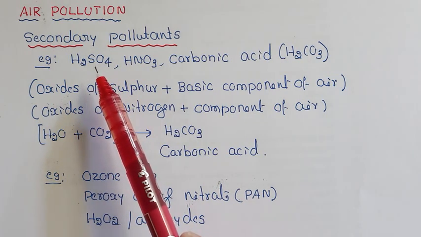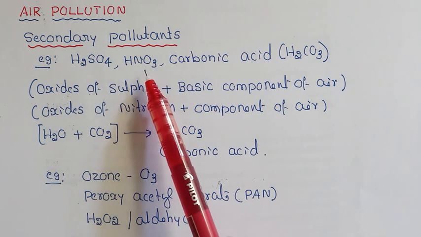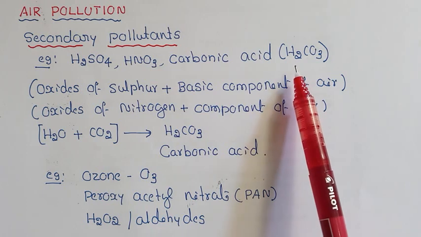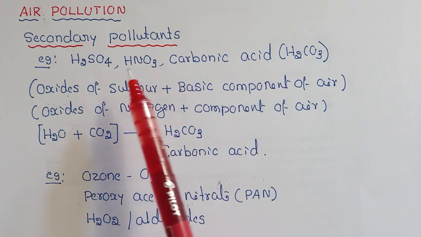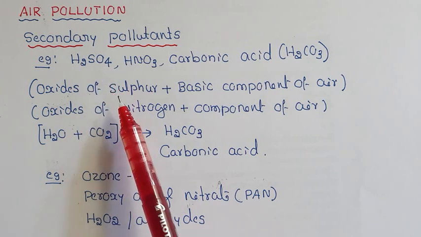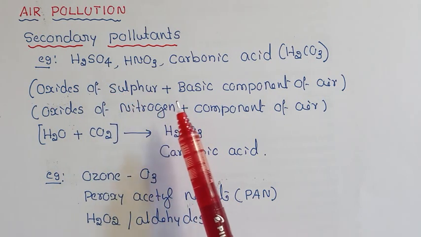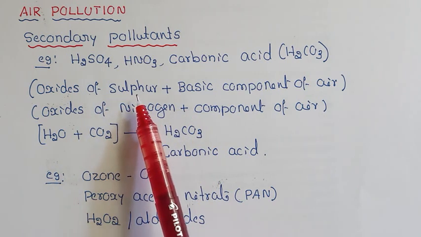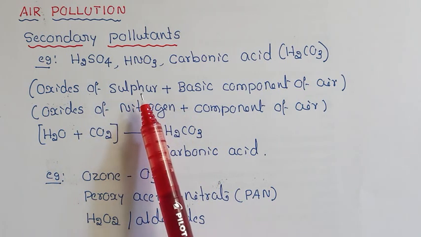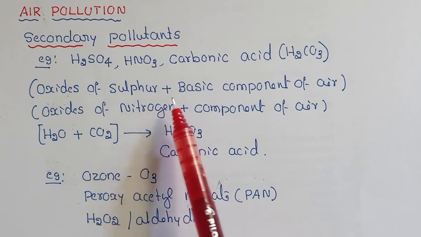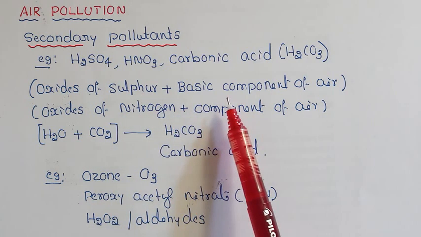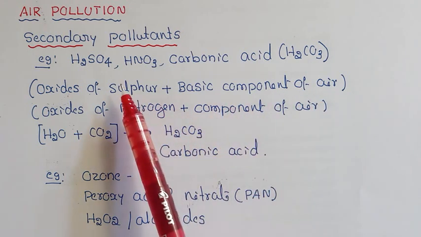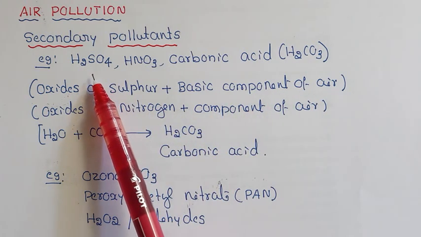For example, sulfuric acid, nitric acid, carbonic acid, etc. Sulfuric acid is formed as the result of acid rain. Oxides of sulfur, mainly sulfur dioxide or sulfur trioxide, when combined with rain, that is moisture or water, the basic component of air, give sulfuric acid.